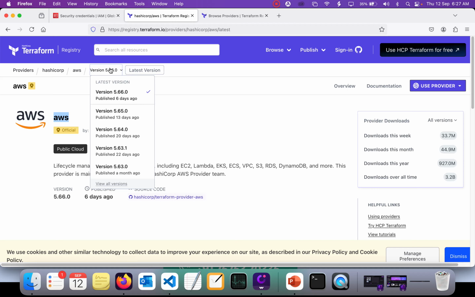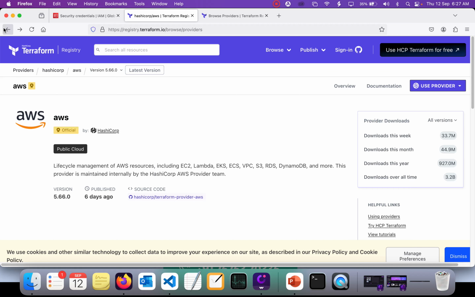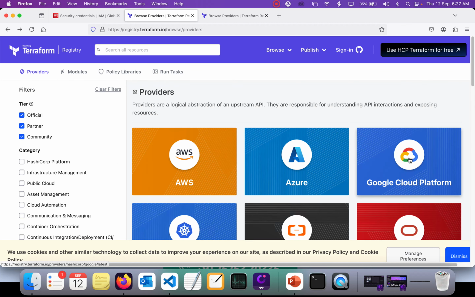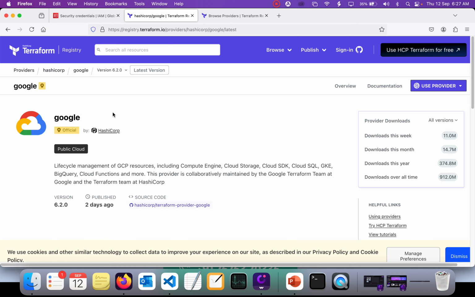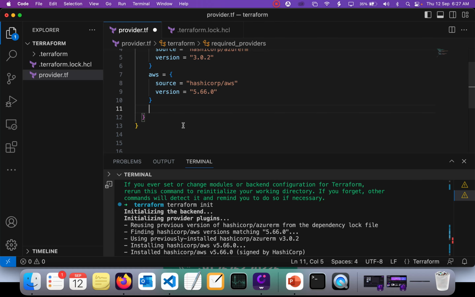If you want to do this, you now know how to add it. You can go back here and click on Google Cloud Platform. As you can see, its name suggests you have to copy this configuration with Google. I've just copied it over here. How simple is this? Now the source is going to be hashicorp, and then here it is going to be google.